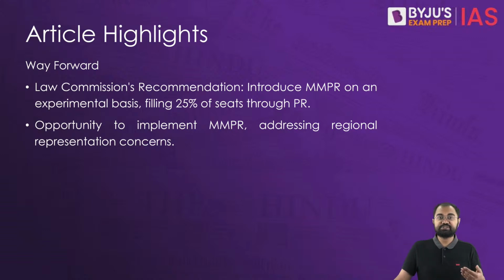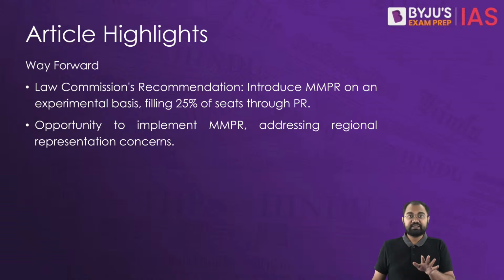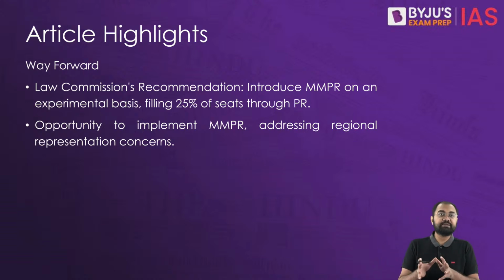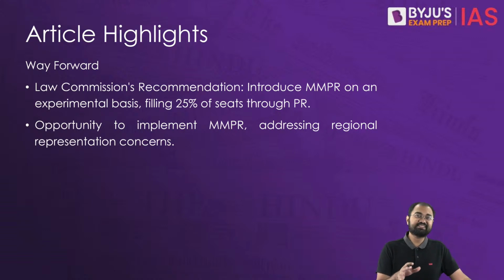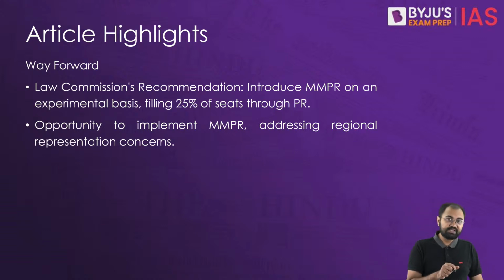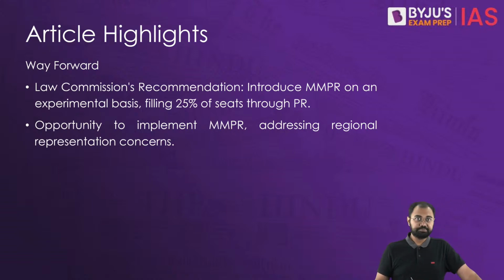So the Law Commission's 170th report, which came in 1999, recommended that experimentation can be done with the mixed system, suggesting that 25% of the seats could be filled through the proportional representation system.